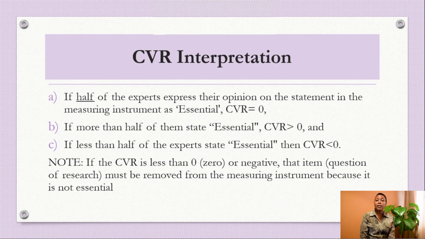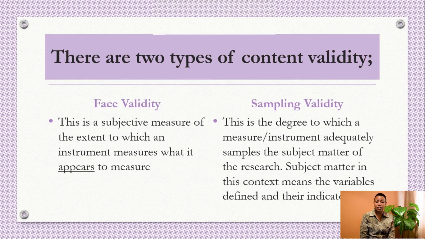If half of the experts rate the statement in the measuring instrument as essential, it means CVR is equal to 0. If more than half of the experts state essential, then the CVR value is greater than 0. And if less than half of the experts state essential, then CVR is less than 0. Note that if the CVR is less than 0, or negative, then the item or question should be removed from the instrument because it is not essential.